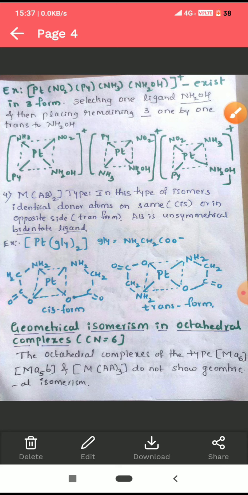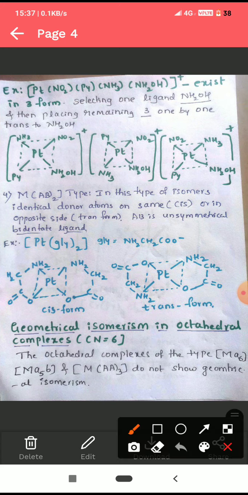For example, platinum metal and ligands NO2, pyridine, ammonia and NH2OH exist in 3 forms. Here we have selected NH2OH, hydroxylamine, as a fixed ligand, and then we have to change the position of the other 3 ligands: pyridine, ammonia and NO2.